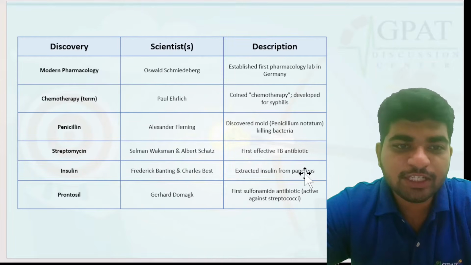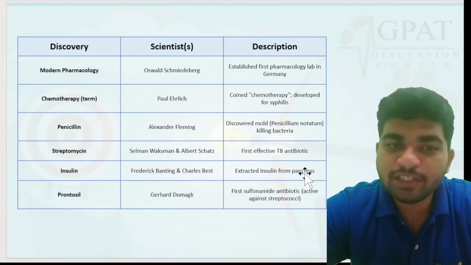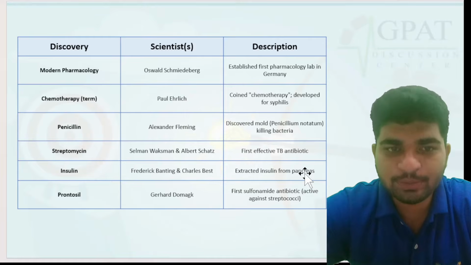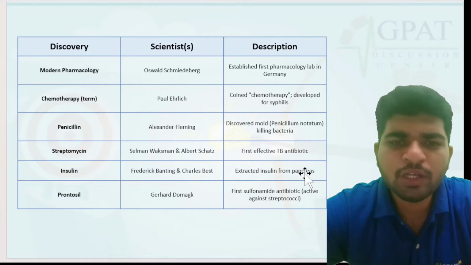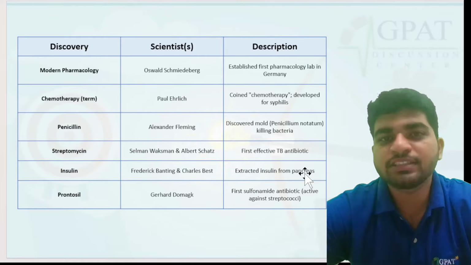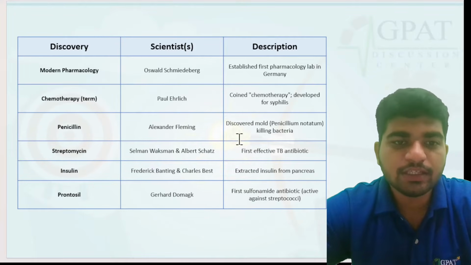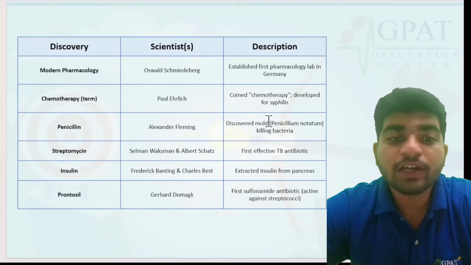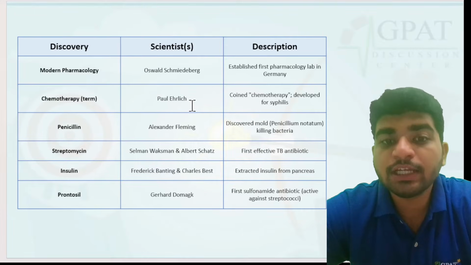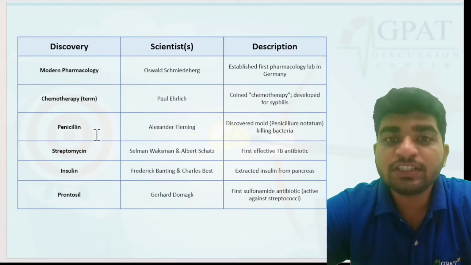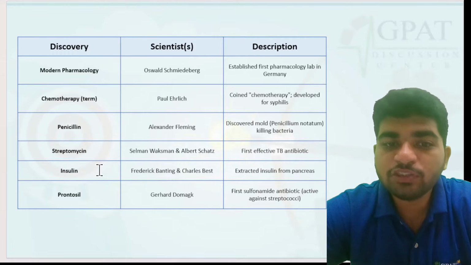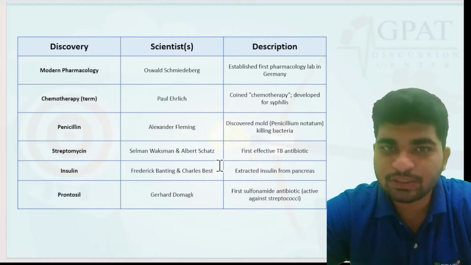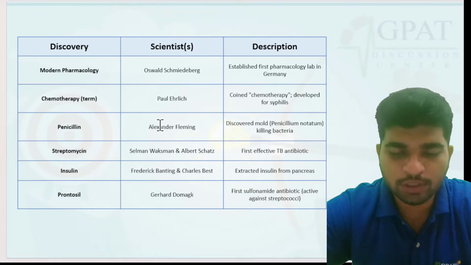So this is the explanation: who is the father of modern pharmacology? That is Oswald Schmiedeberg. In this table you will find many of the questions that have been asked in various previous exams. For example, who is the father of chemotherapy? The answer is Paul Ehrlich. Who is the discoverer of penicillin? Alexander Fleming. Who is the discoverer of insulin? Banting and Best. Okay, so this table is very important for you to learn.